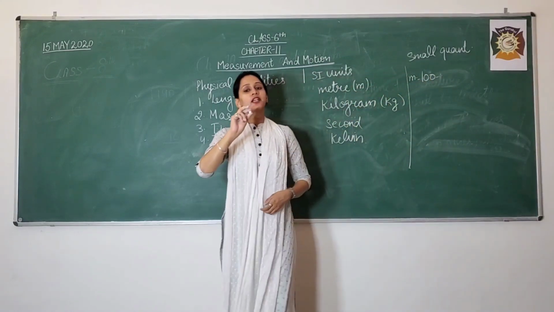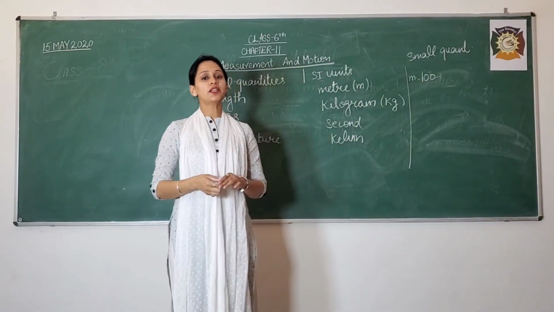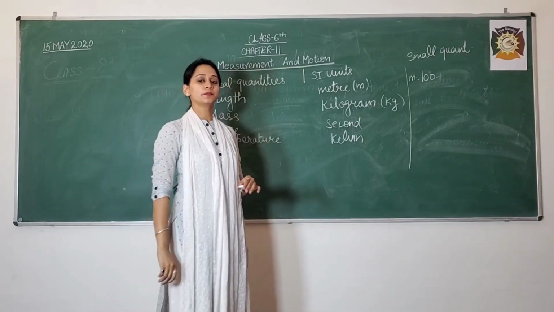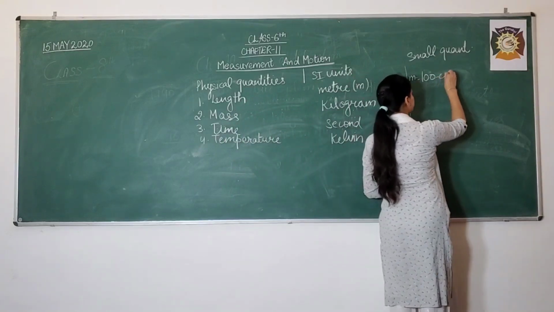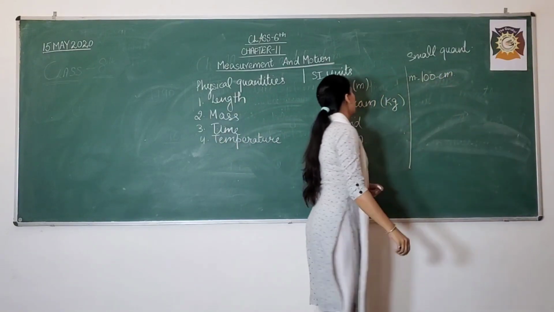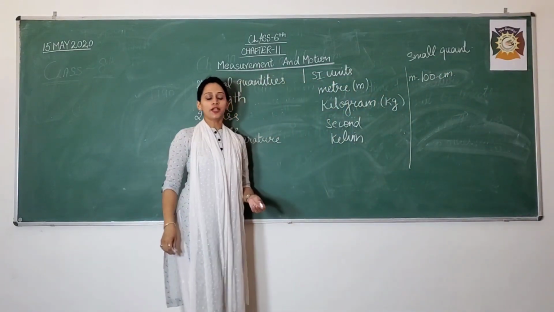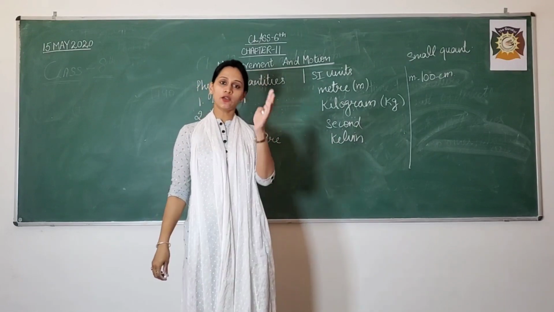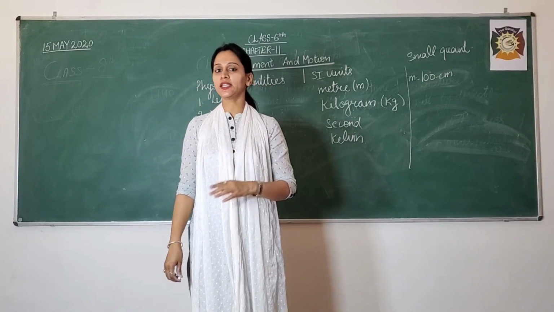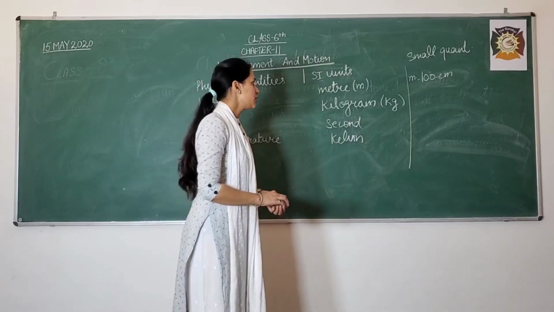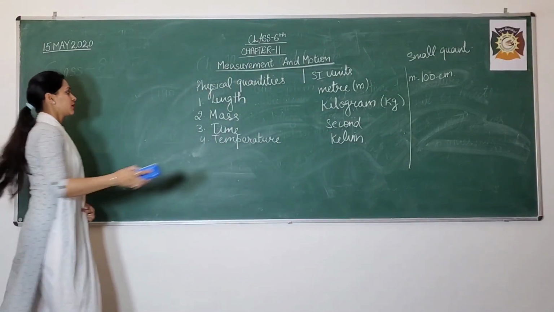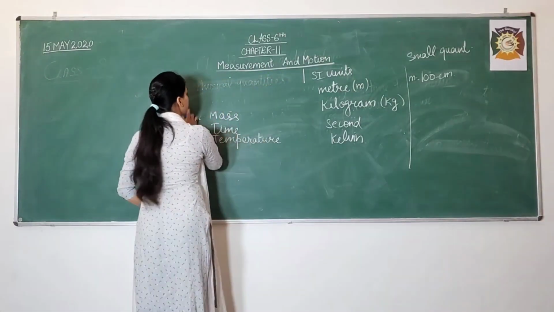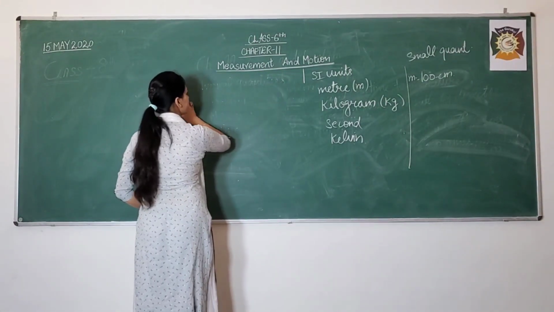How many centimeters are there in a meter? There are 100 centimeters. Now suppose you need to move from one city to another city, then you will measure the length in kilometers. I am writing it in a more convenient way here, so that you can properly understand this.